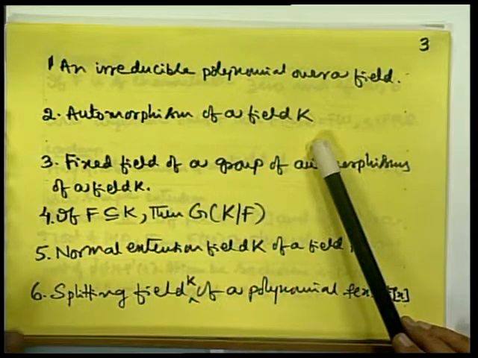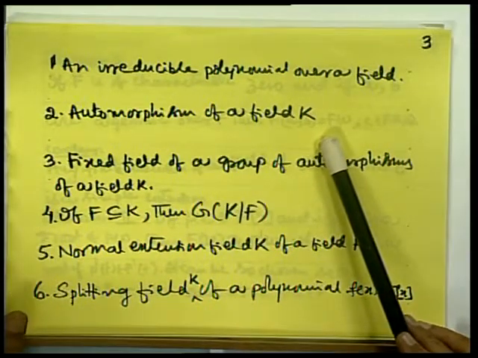An irreducible polynomial over a field F is a polynomial which has no roots in F. An automorphism of a field K is nothing but a mapping from K onto K, which is one-one and onto, and preserves both the additive and product structures.